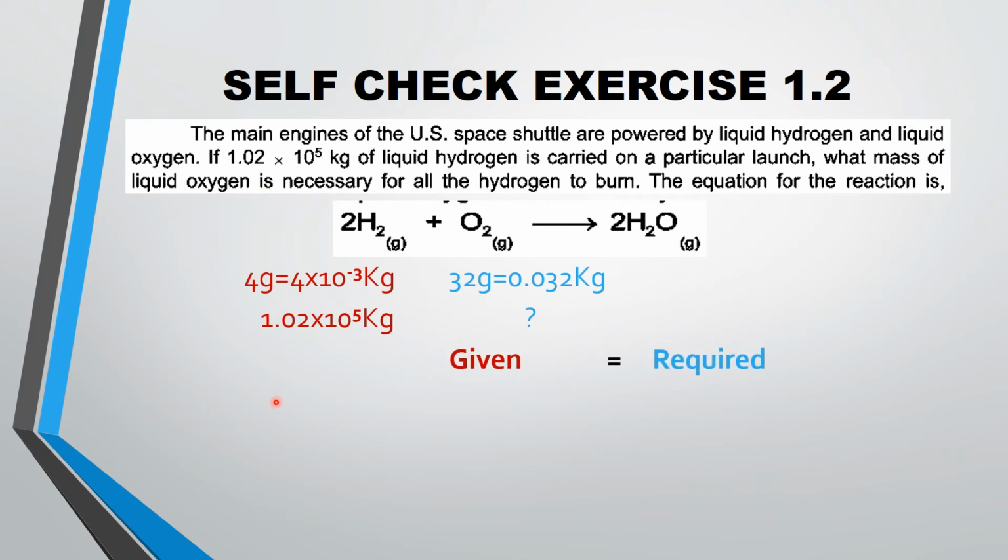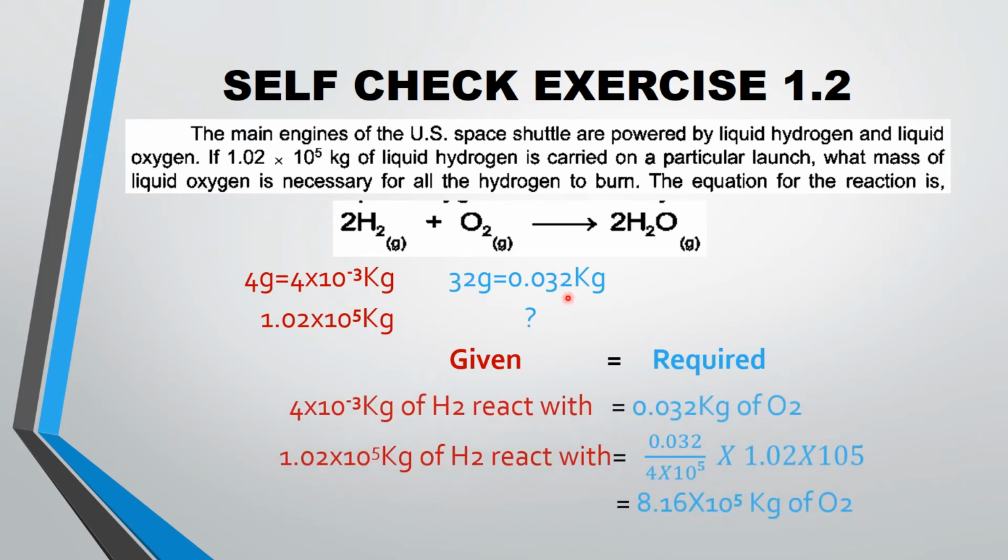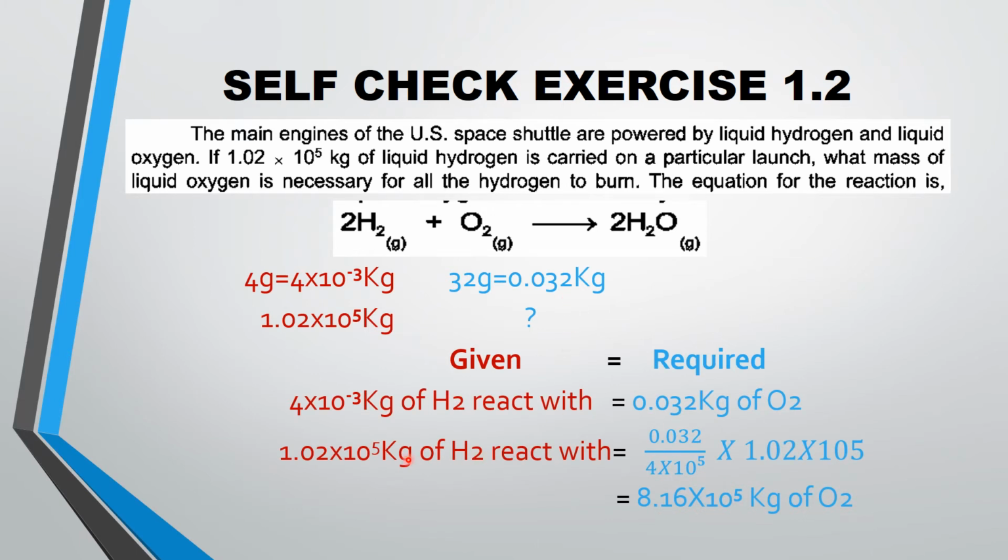So first, we always write down the standard value from the balanced equation, and from the balanced equation we can see that 4 × 10^-3 kilograms of hydrogen reacts with 0.032 kilograms of oxygen, and by using the unit method we can calculate how much oxygen 1.02 × 10^5 kilograms of hydrogen will react with. We just use this unit method, and we calculate the amount of oxygen in kilograms.